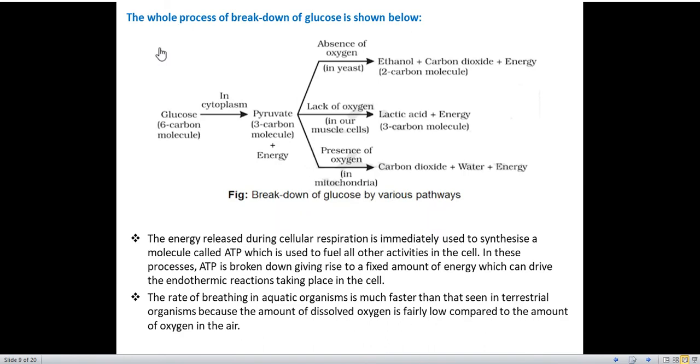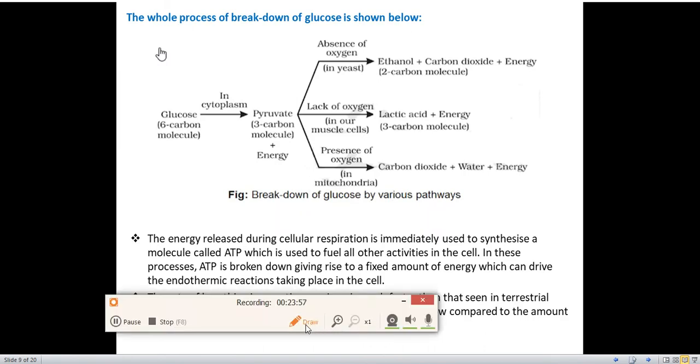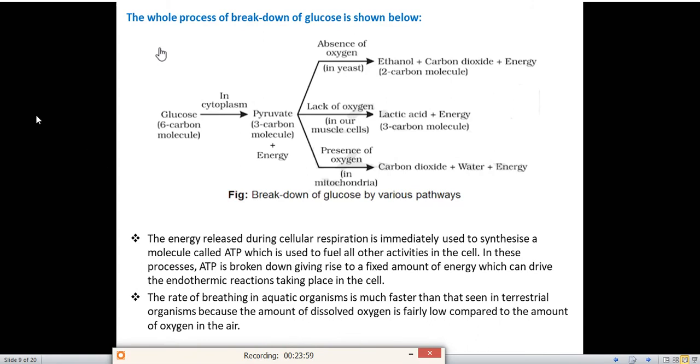Now we'll see the process of breakdown of glucose through a flow diagram. Suppose this is our glucose, a 6 carbon molecule. So what is the formula of glucose? C6H12O6, 6 carbon molecule. In cytoplasm, what happens? In cytoplasm, breakdown of glucose takes place and it breaks into pyruvate. It is a 3 carbon molecule and it also releases energy.